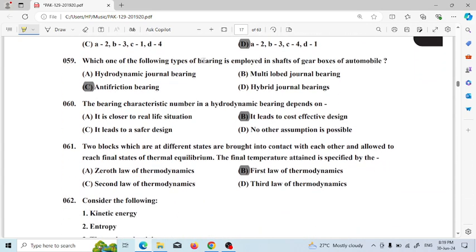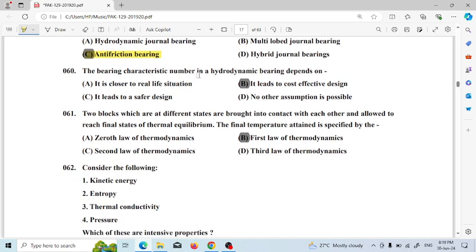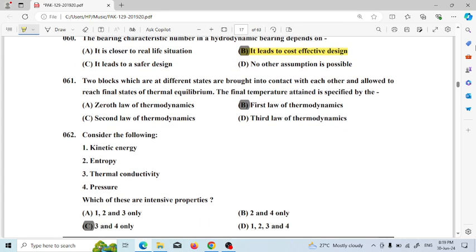Which one of the following types of bearing is employed in the shaft of a gearbox of an automobile? It will be anti-friction bearing. The bearing parameter number in a hydrodynamic bearing depends upon it and leads to cost-effective design. So option B is the correct answer.